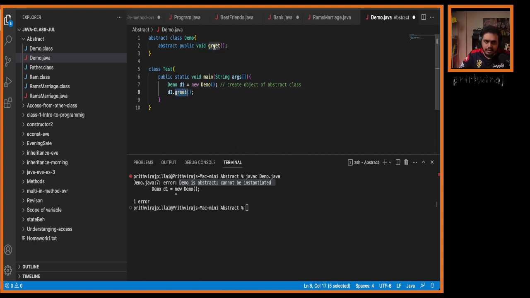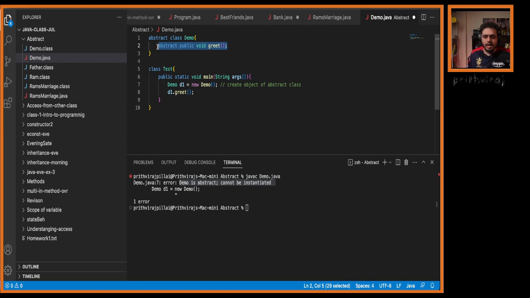Now, when I call greet, have we implemented the method body? What output will it give? Is there a method body implemented for the abstract method? Is it a complete method so that I can go and execute that method, run that method? No, right? So that is the reason why an abstract class cannot be instantiated.